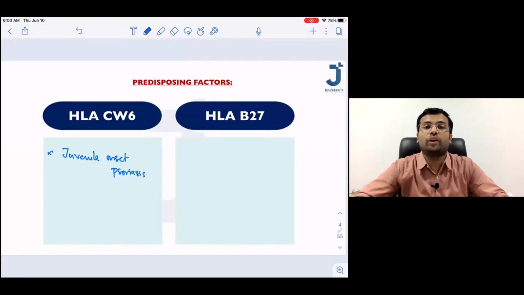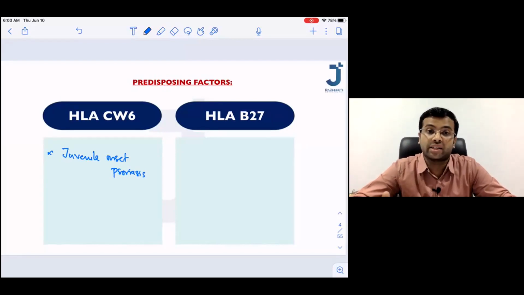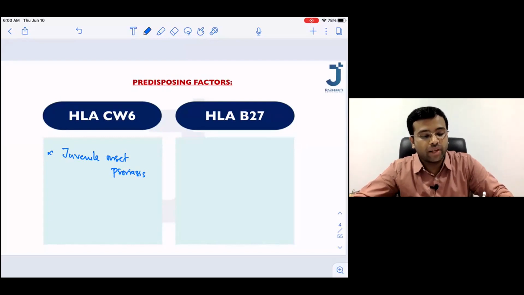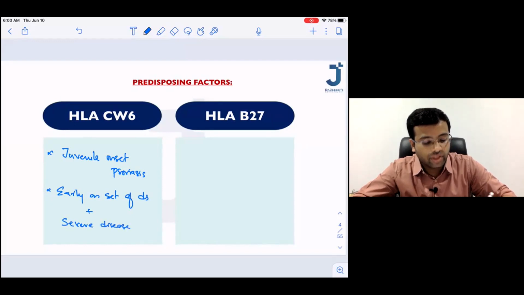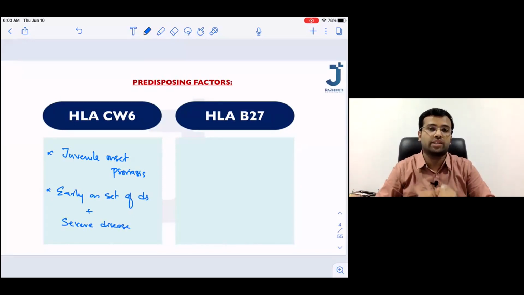By juvenile onset psoriasis, I mean that there is an early onset of the disease. So please write down, there is both early onset of the disease along with severe disease. Means the patient is going to present with the symptoms of psoriasis early in his life, and the symptoms are going to be severe as well.